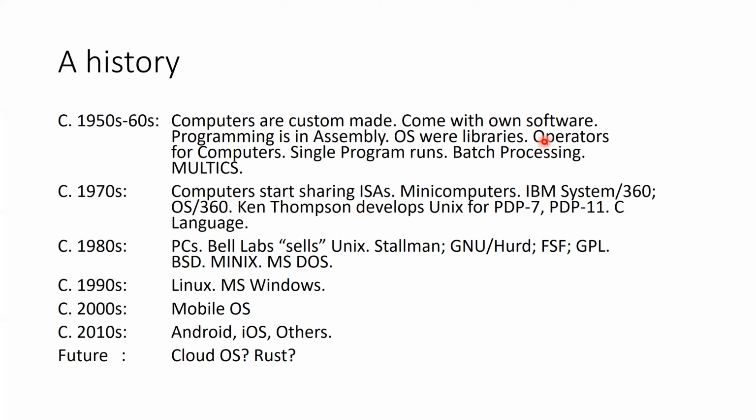So all such programs were run in a linear fashion in batches. So this kind of processing is called batch processing. In batch processing, you run multiple programs back to back through the computer. The reasoning behind this is because at that time computers were very, very expensive and we could not afford the computer to stay idle. The corporation who had spent hundreds of thousands of dollars on a computer would not like such a precious resource to remain idle, because idle time means the computer is not being utilized and therefore the money that they spent on that computer is being wasted.